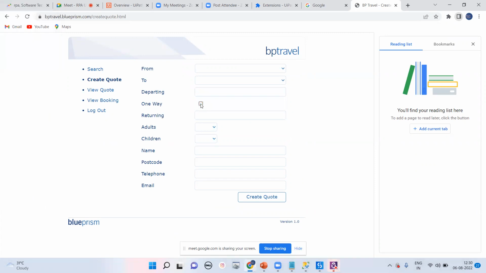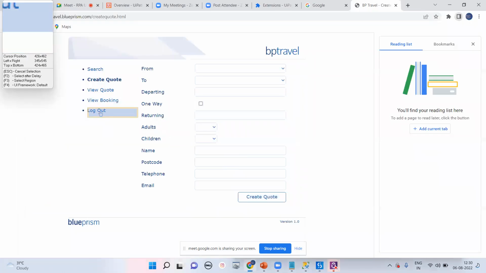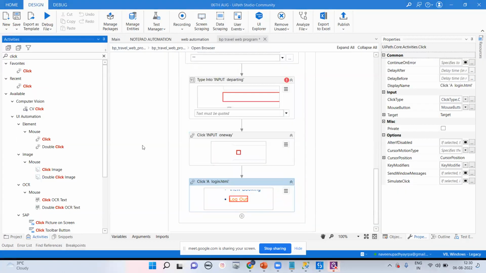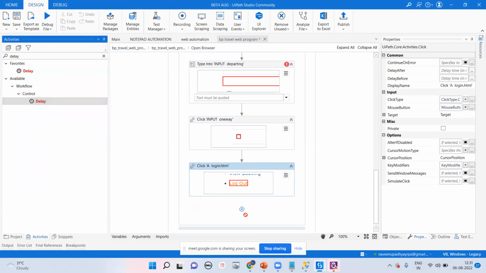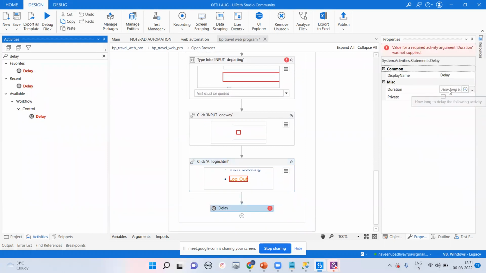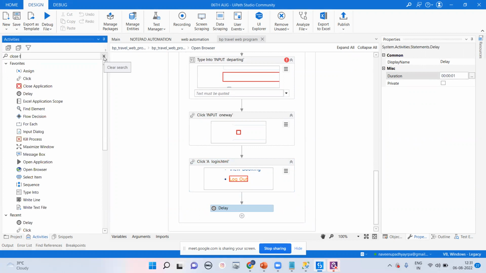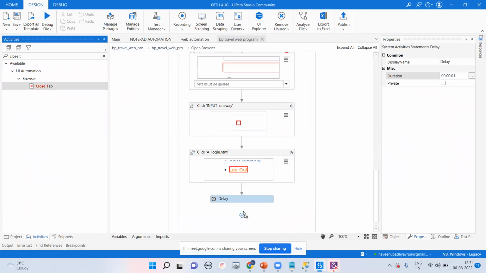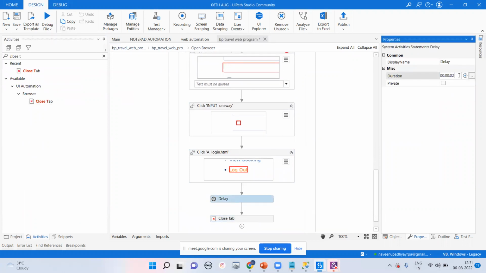Okay, so here one way. And after that I want to go for click. Okay, so what I want to go for is logout, and after logout I want to stay here at least 1 second, so we can pass the delay. If you go for Java, there we can pass Thread.sleep. So for Java we can pass it. One by one we'll pass the data, and after that I want to close the tab, so we can go for close tab. That is for that particular window, whatever we want to. So for delay, let me go for 2 seconds. We can pass the 2 seconds, and let me pass that.